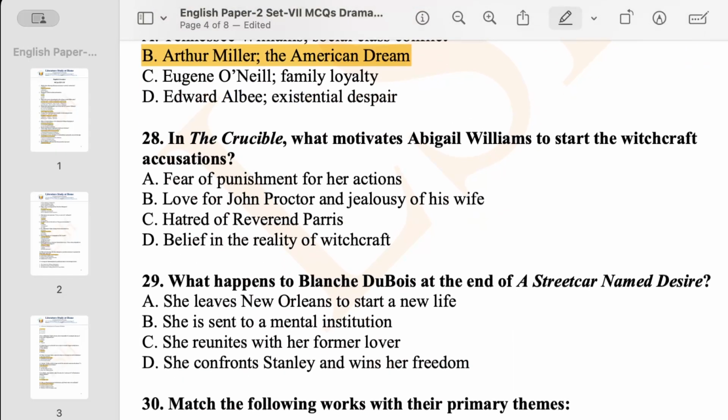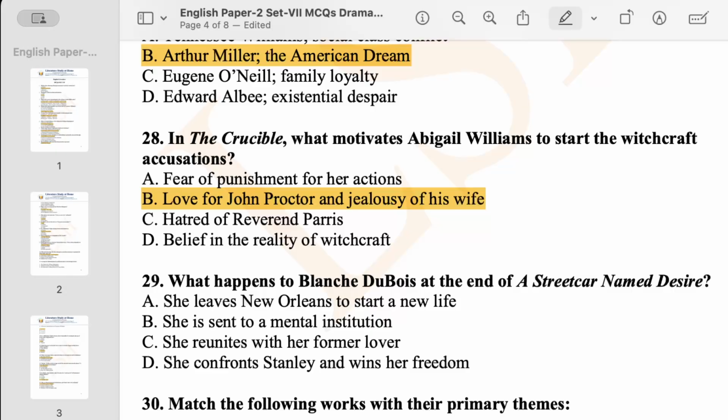Now, come to question number 28. In The Crucible, another significant play, what motivates Abigail Williams to start the witchcraft accusations? It is due to her love for John Proctor and jealousy of his wife. So this is the correct answer.